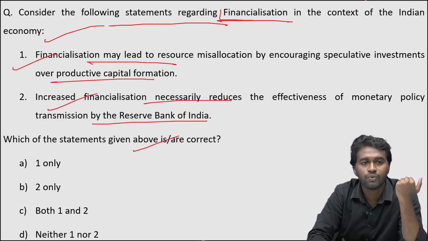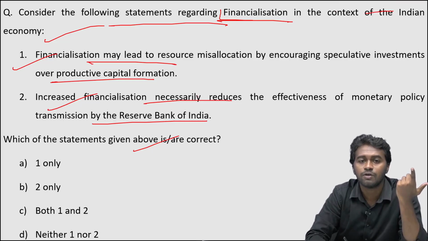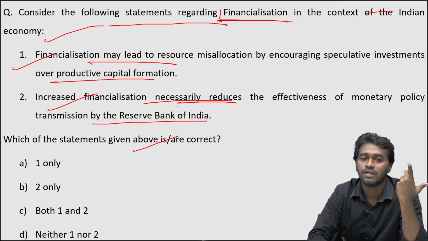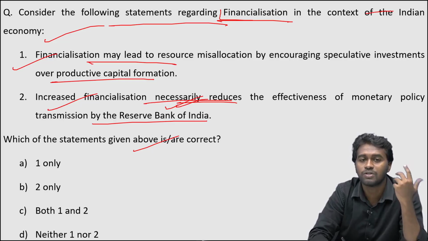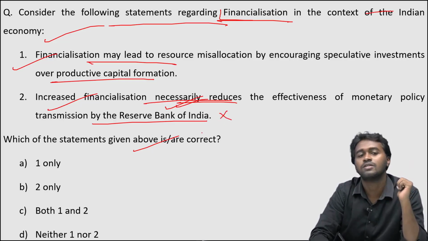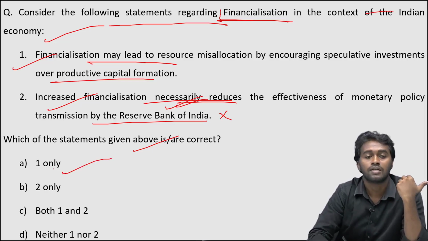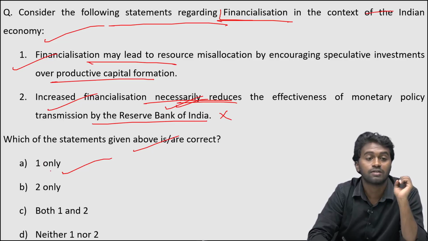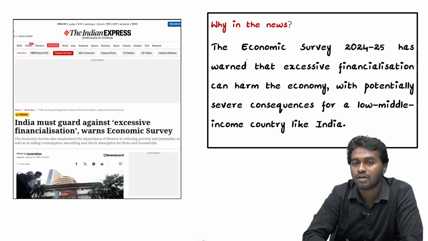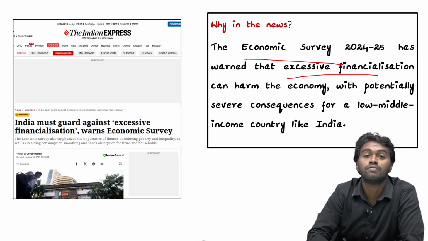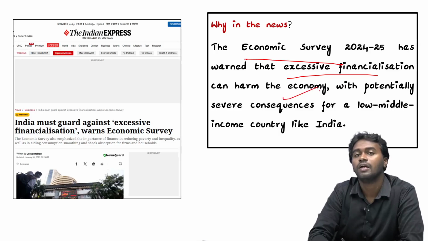And coming to statement 2, increased financialization necessarily reduces the effectiveness of monetary policy. Increased financialization can force the RBI to alter the monetary policy, but it is not necessary that financialization reduces the effectiveness of monetary policy. This statement sounds a little extreme, and we can eliminate it. Therefore, statement 1 is the correct one, and the correct option is option A, 1 only. So why are we discussing this? Because recently the Economic Survey of 24-25 warned that excessive financialization can harm the economy.